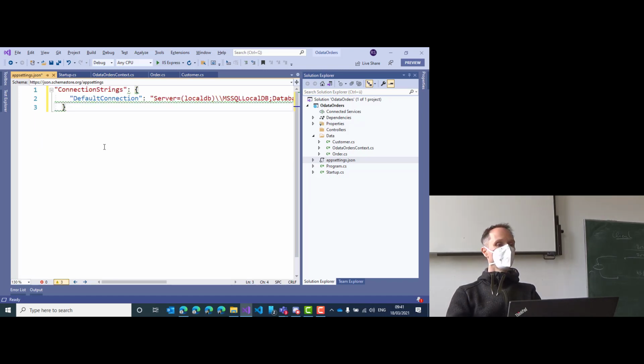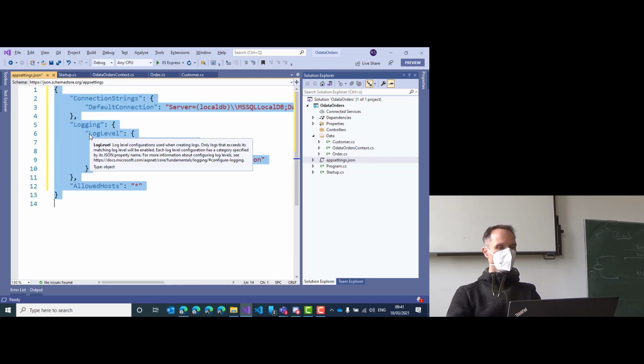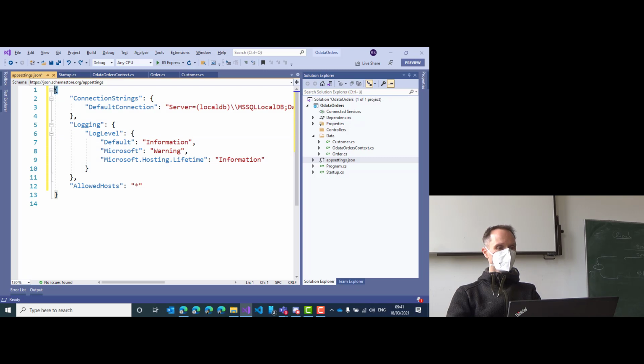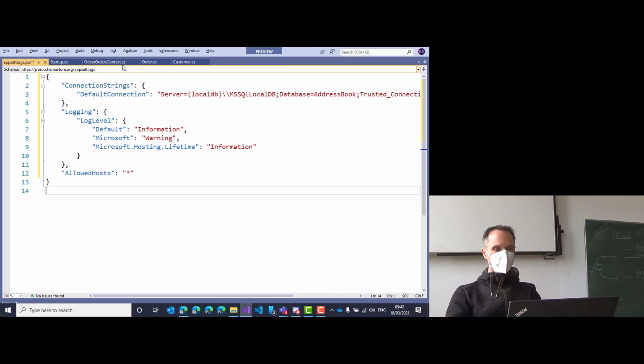That would not be okay, because we don't have a top level curly brace here. We need to have this top level curly brace because this is a JSON file, and in JSON, JavaScript object notation, the top level must be either a primitive data type like a string or number, or an object, this is an object, or an array. We don't need an array. Good. Now let's change the connection string.